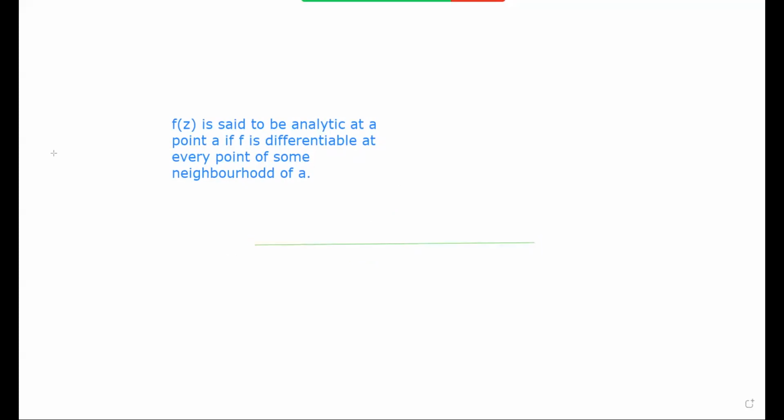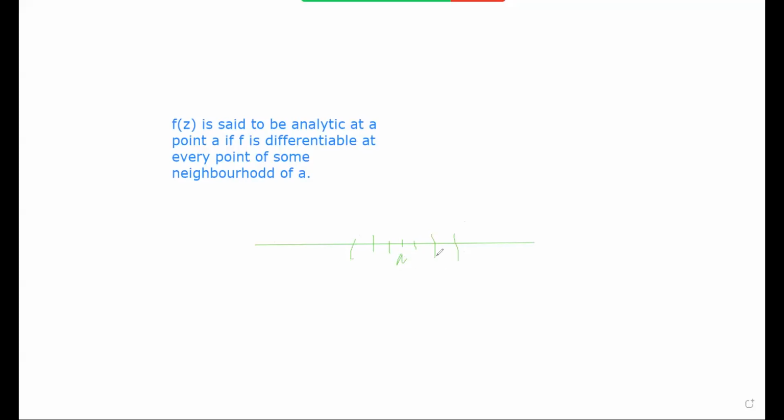So here we have a point A. For this point A, I can find so many neighborhoods with center at A. I can have this as a neighborhood, I can choose this as a neighborhood for A, and I can choose this as a neighborhood for A. So we have an infinite number of neighborhoods.